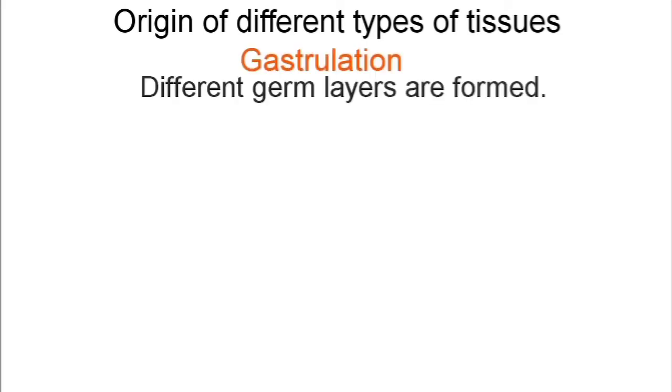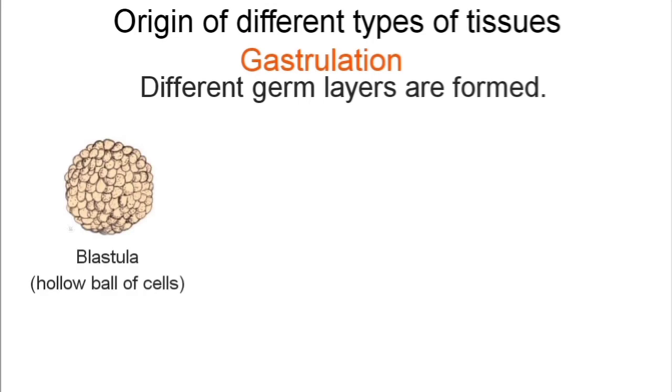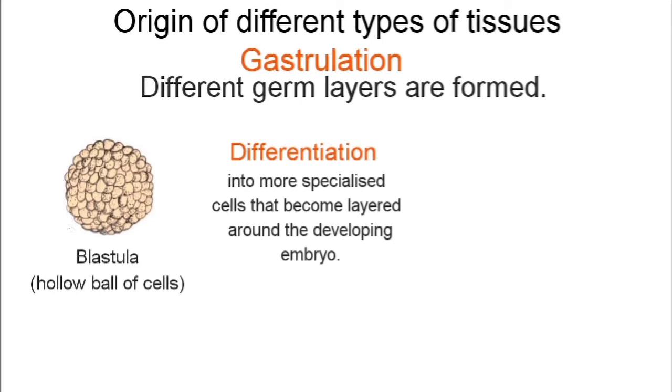During the process of gastrulation, different germ layers are formed. This is when a hollow ball of cells that is known as blastula differentiates into more specialized cells that become layered around the developing embryo. So this blastula gives rise to gastrula.